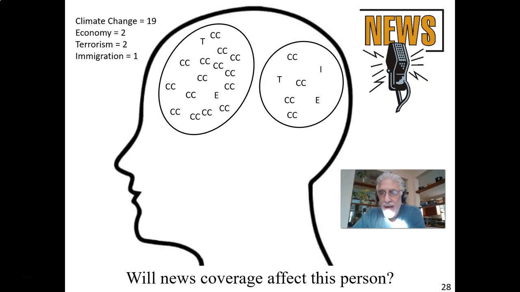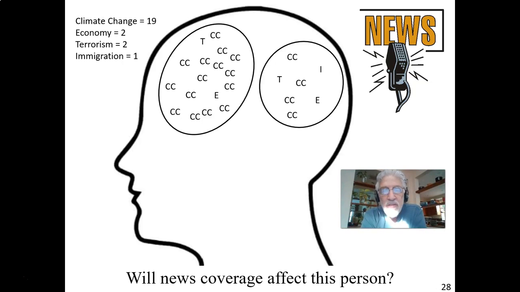And so when this person is asked to take a random sample of attitudes, mostly from the top of the head and not so much from the back of the head, given that they have 19 attitudes about climate change being the most important issue, 15 of which are in the top of the head, this person is not going to be affected by whatever the media is covering. The media is covering the economy or war or immigration. They're going to counter-argue any suggestion that climate change is not the most important issue of the day. And so this is a clue as to where I'm going to be going with my discussion on the media.